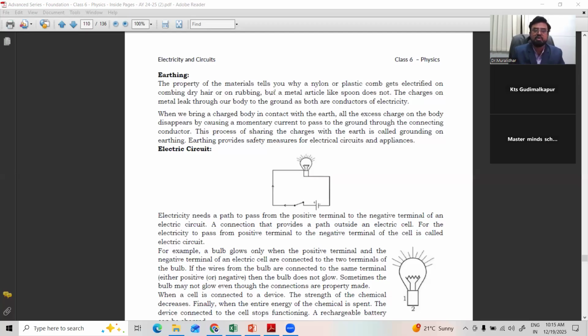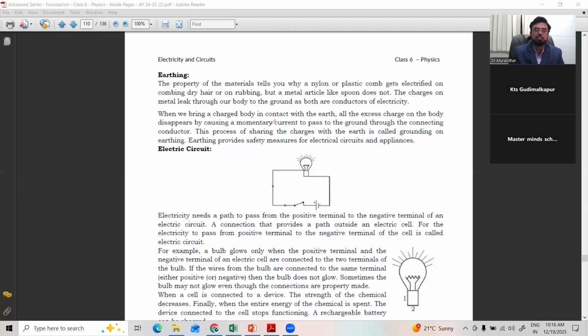The property of materials tells you why a nylon or plastic comb gets electrified on combing dry hair or on rubbing, but a metal article like a spoon does not. The charges on metal leak through our body to the ground, as both are conductors of electricity.